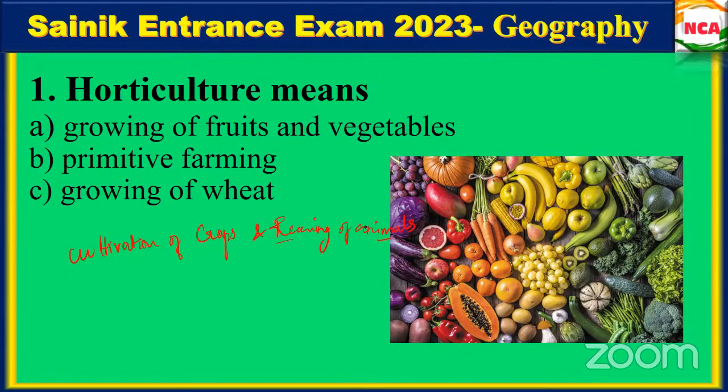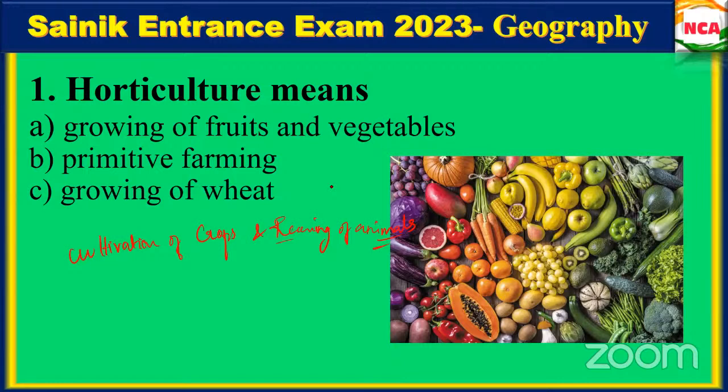So not only cultivation of crops, agriculture means both. It is the combination of both rearing of animals and the cultivation of crops, fine? And also we have seen different cultures as well.